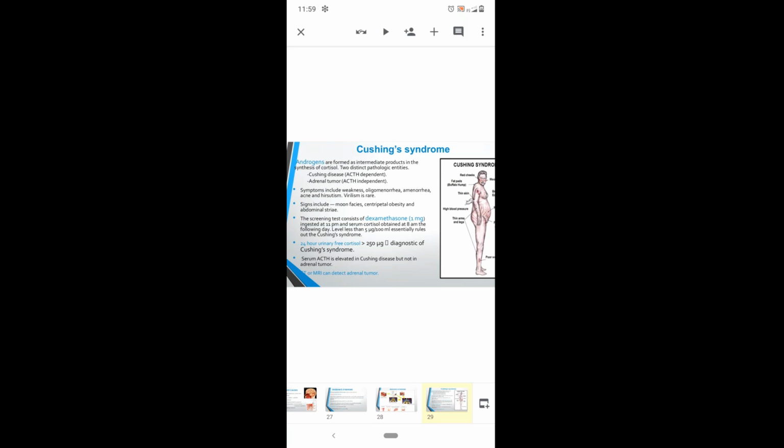Coming to the screening of Cushing syndrome, we have to go with the dexamethasone test. This is generally ingested at night, at around 11 p.m. We give dexamethasone 1 mg, followed by serum cortisol levels the next day morning at 8 a.m. Levels less than 5 micrograms per 100 ml essentially rule out Cushing syndrome.